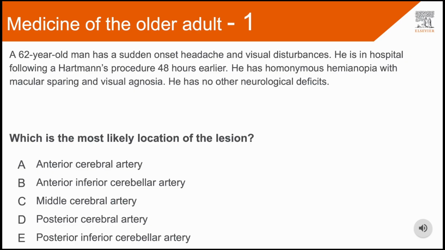A, the anterior cerebral artery. B, the anterior inferior cerebellar artery. C, the middle cerebral artery. D, the posterior cerebral artery. Or E, the posterior inferior cerebral artery. I'll give you about 30 seconds to read the questions and then we will go through the answer.